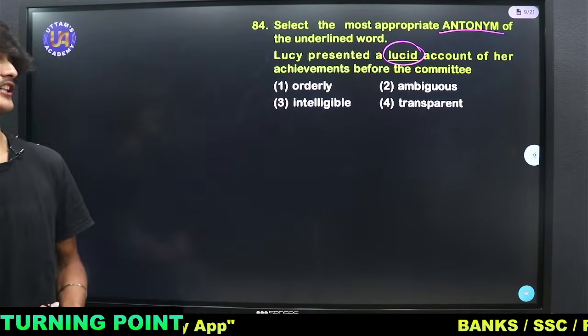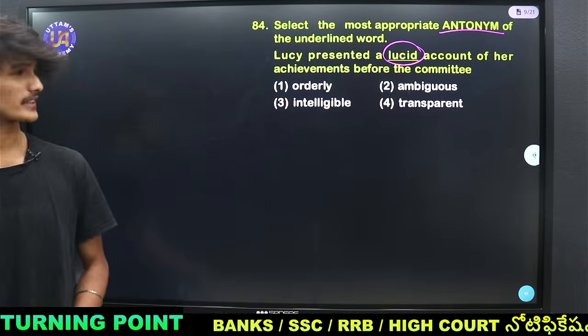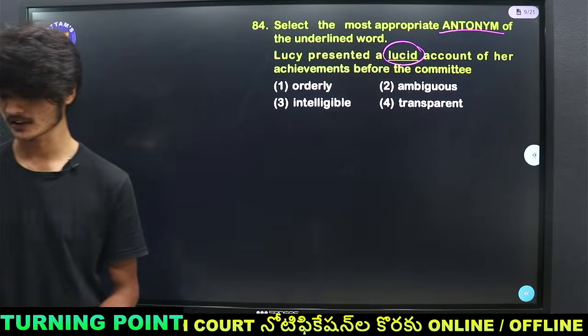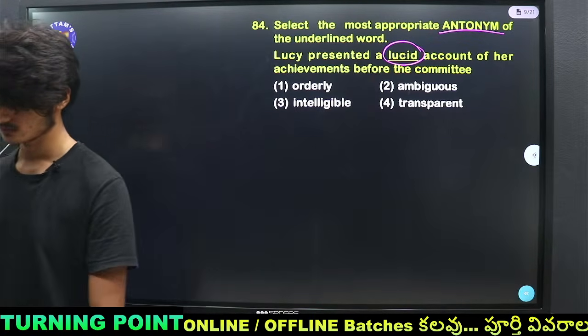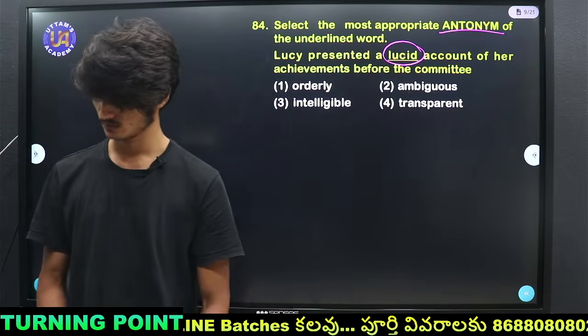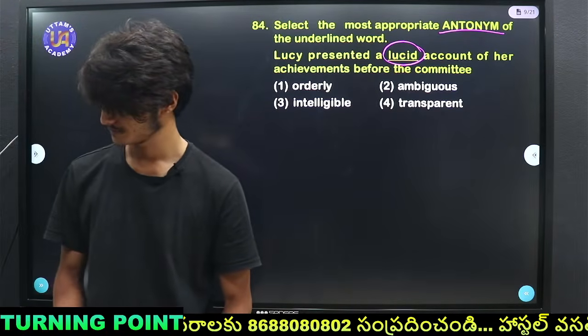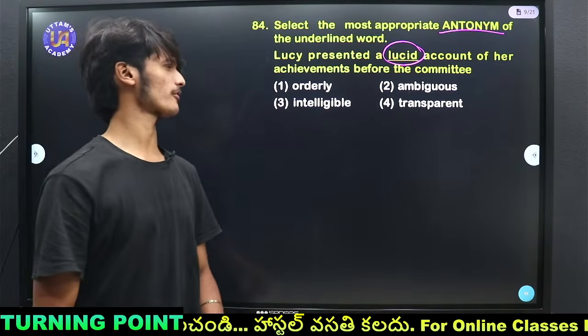Unlucky says transparent. Okay. Niranjana says option 4. Lakshmi Prasanna says option 2. Suresh also says option 4.